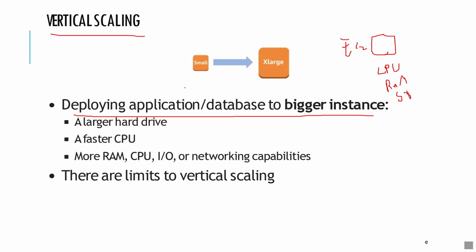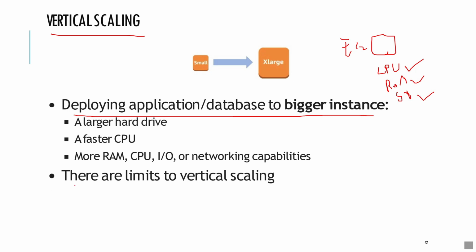If the traffic increases, the EC2 cannot handle it, so instead we need to increase the size of the EC2 instance by increasing the RAM, CPU, or storage.